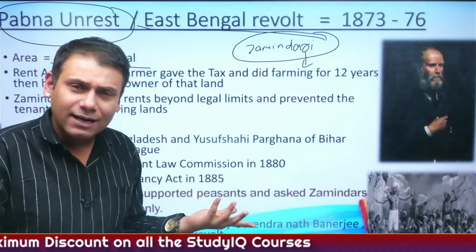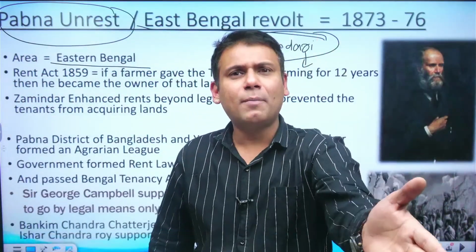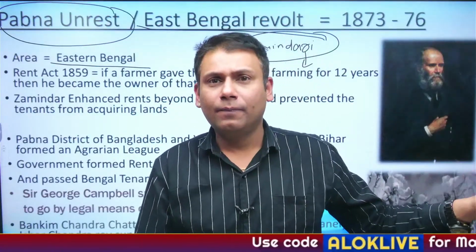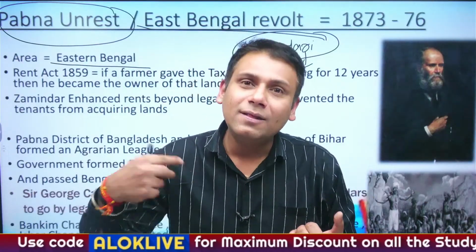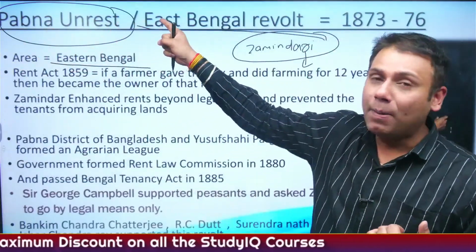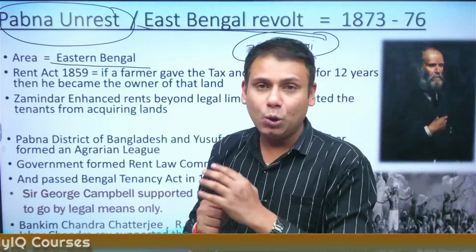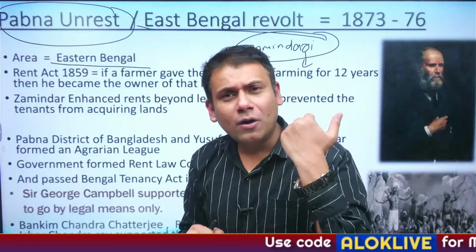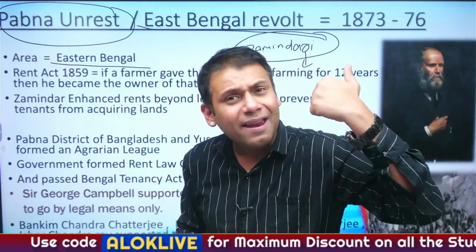Just as I've told you, Britishers were only interested in one thing. We want this much amount of money on this particular date, either by hook or by crook. We are not interested in how you collected the money. So the zamindar started exploiting the peasants. And this was done in the Pabna region of East Bengal, presently in Bangladesh, Yusuf Shahi Pargana. Now, this zamindar went for illegal seizure of property. He enhanced the rate at any time.